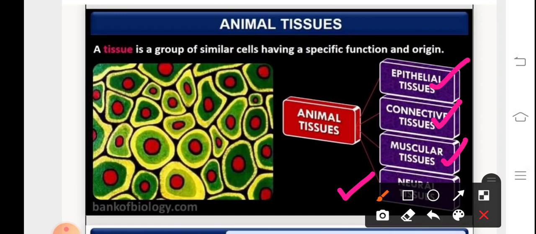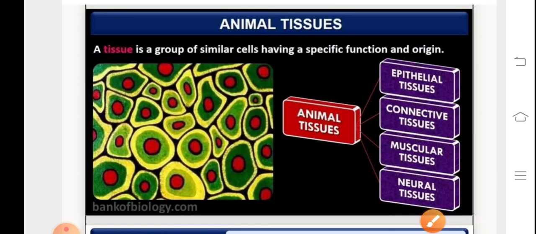The function of epithelial tissue is to provide protection, whereas connective tissue helps to connect structures, it provides support, it facilitates the process of transportation. Muscular tissue helps in contraction and locomotion. Nervous tissue helps in the conduction of nerve impulses.